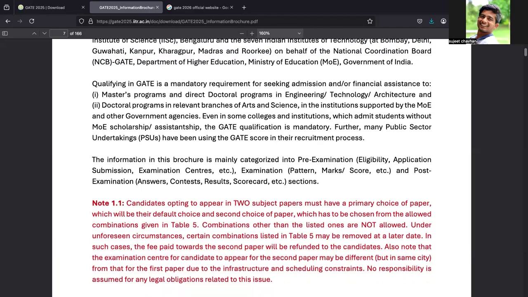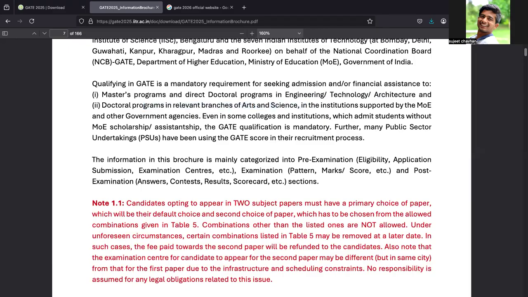Why are you giving the GATE exam? If you qualify for this GATE exam, you can go for a master's program and direct PhD program in engineering, technology, and different fields, and a doctoral program in arts and science if you give those papers.